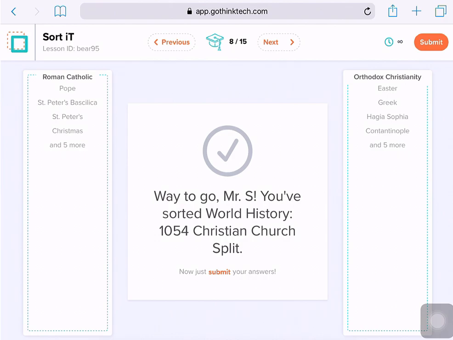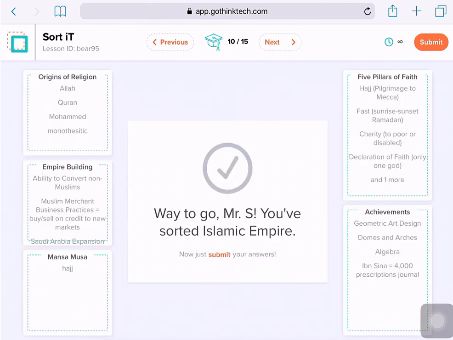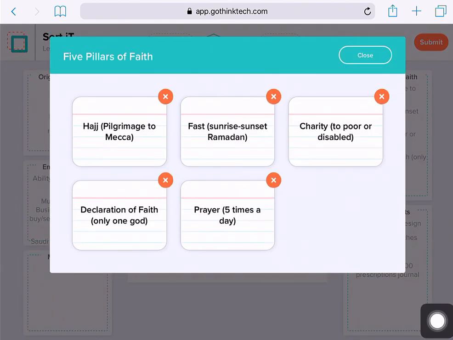I'm going to skip ahead to task number 10 so that we can take a look at the 5 different elements of the Islamic Empire. So here are the answers to each of the 5 categories. The words associated with origins of religion would be Allah, the Quran, the Holy Book, Muhammad, the Prophet, and a monotheistic faith. The 5 pillars of faith will be, and I'll go in order, the declaration of faith: there is one God, Allah, and Muhammad is his prophet.